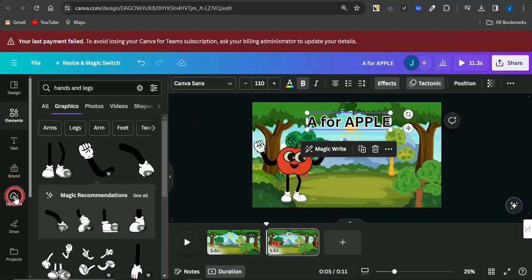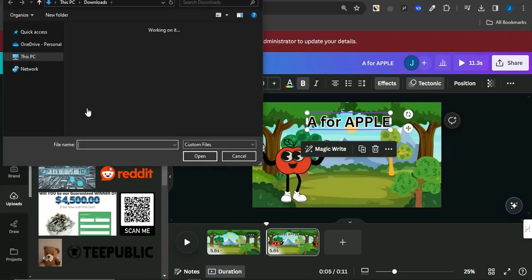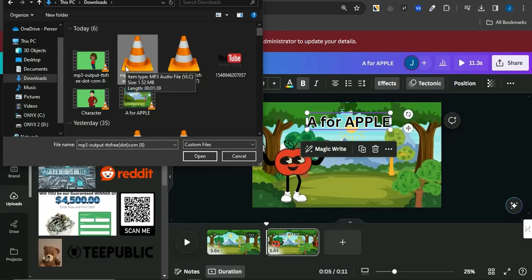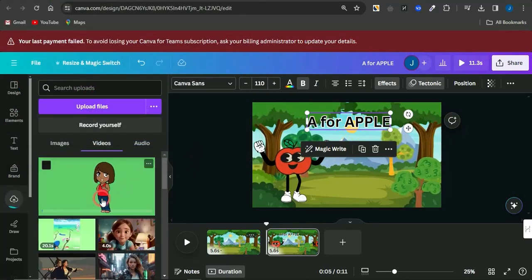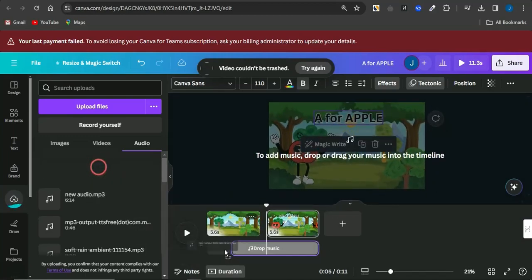To go onto that, click on upload, click on upload file, and upload the voiceover. Also upload the character image or video. As you can see, they are going through the uploading phase. But before you do that, let's just scrap out this character section. So right here, this is the voiceover which I'm going to drag and drop right now in this particular section.